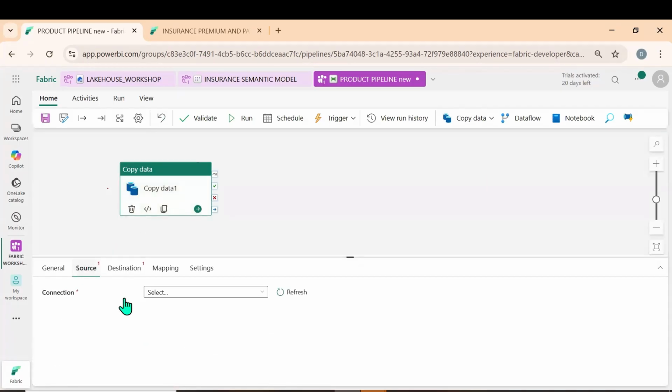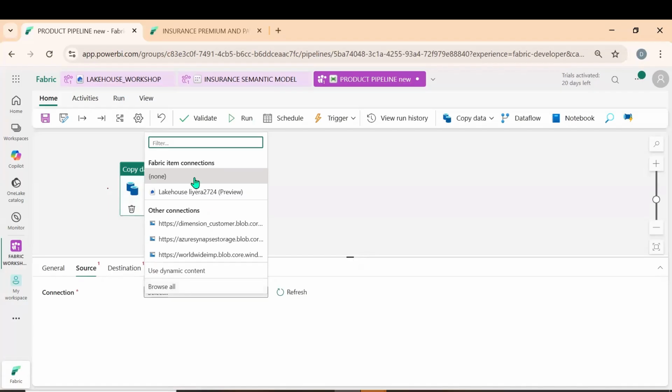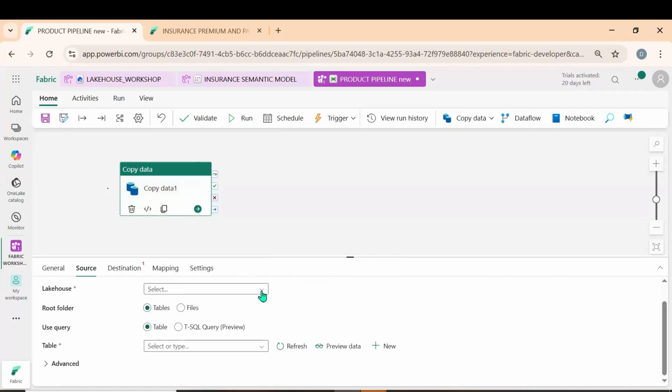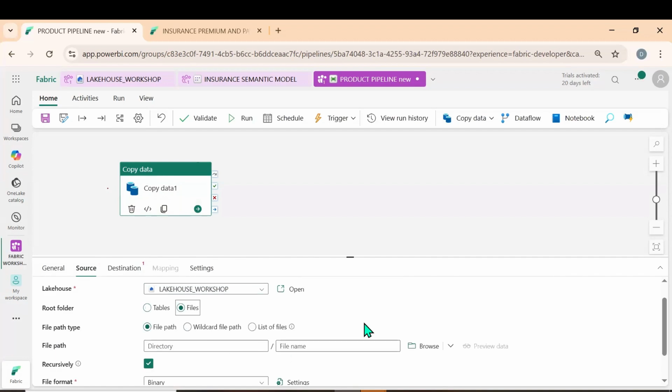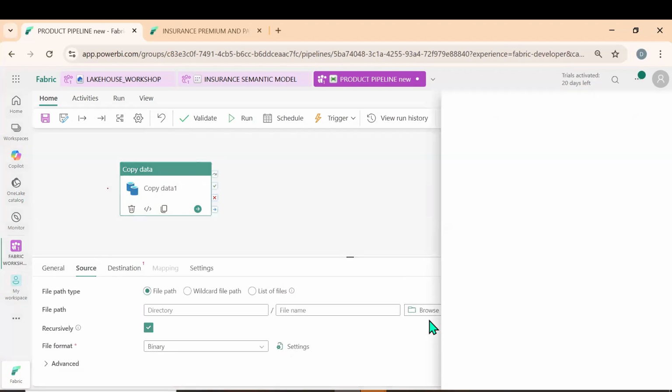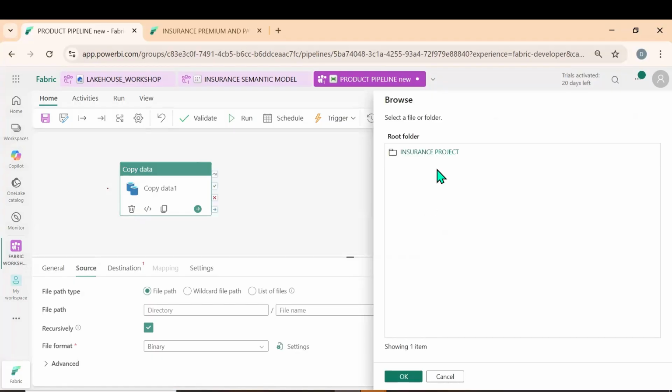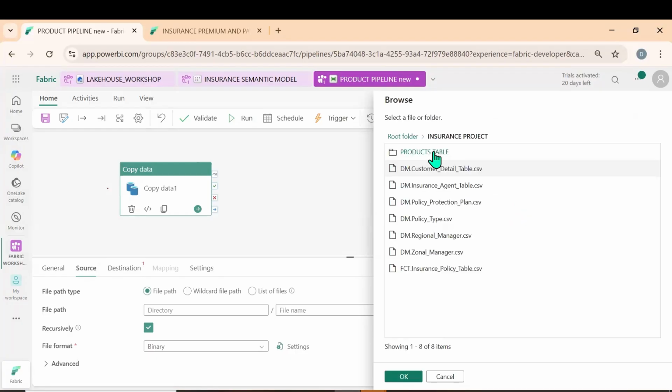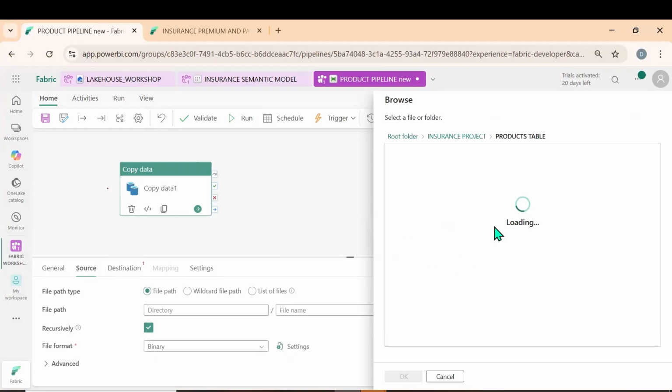From here, let me select the lakehouse, select the lakehouse files, browse, insurance project, products table, and let me get the data. Okay, Jan.